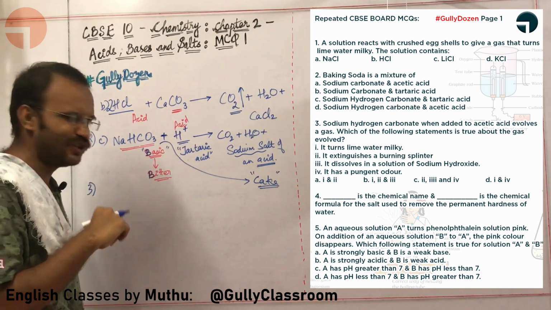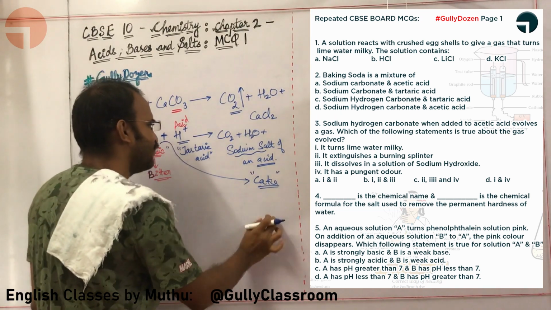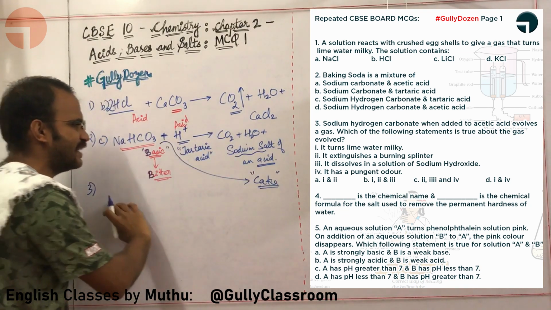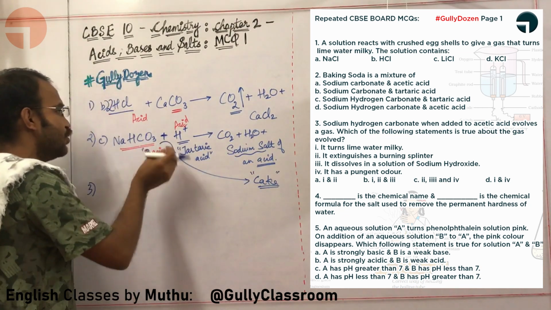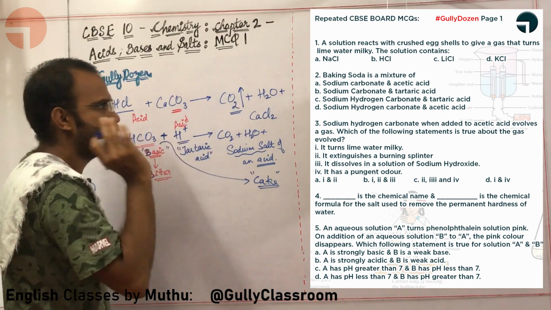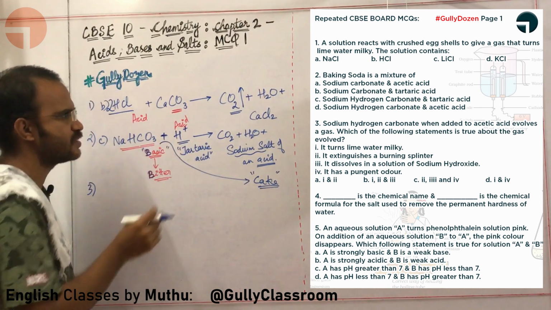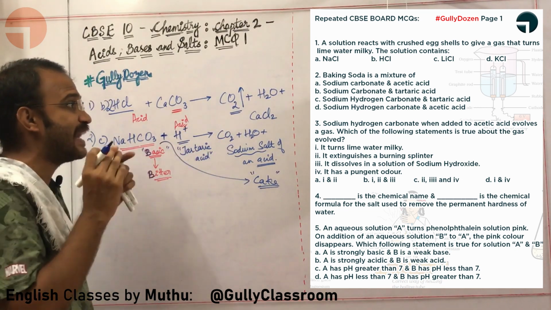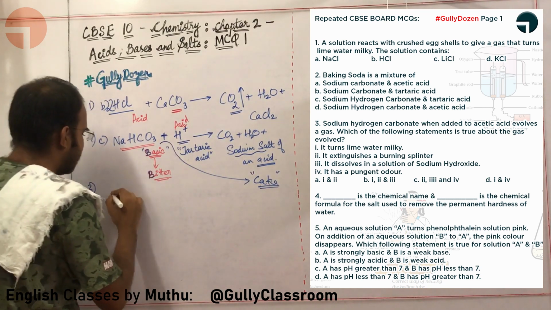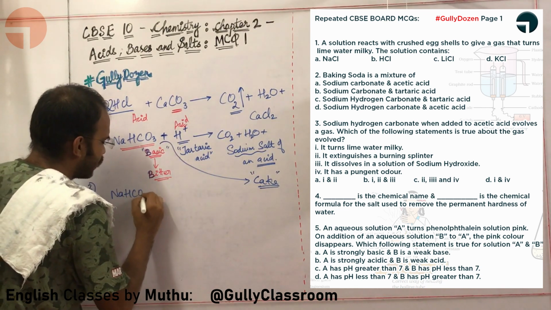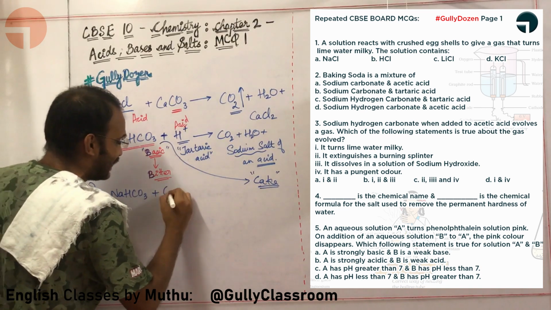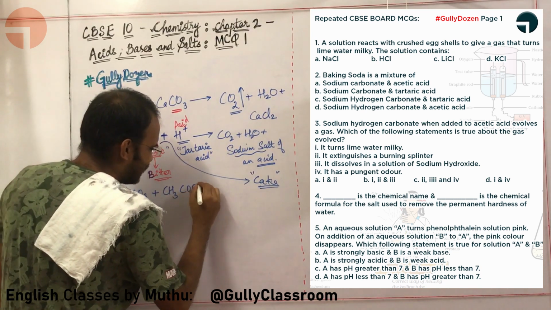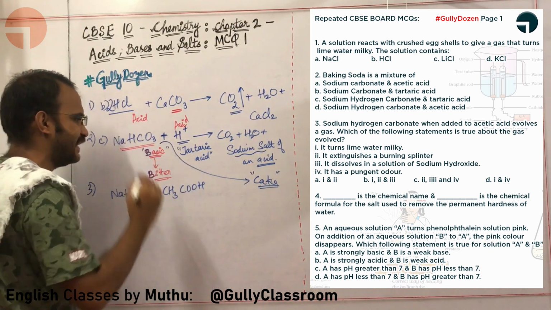Absolutely. How about this? This third question is in fact related to this equation. Once I finish this third answer, you will understand the second answer also in a better way. Okay sir, let us go for the third question. Sodium hydrogen carbonate when added to acetic acid. Okay, fine. Let us take sodium hydrogen carbonate. You are adding it with acetic acid. CH3COOH is called as acetic acid.